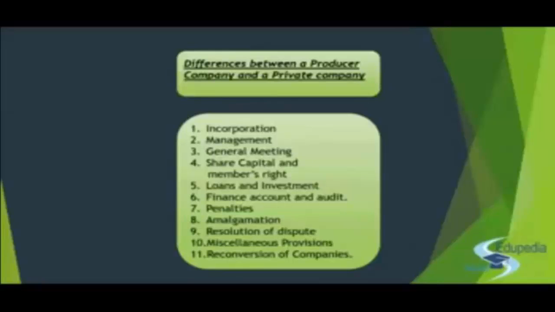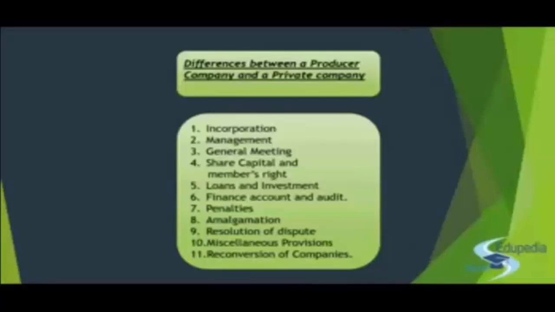To incorporate a producer company, you need at least 10 members, the producers whom we call, whereas in the case of a private company, the minimum requirement is just 2. You have a requirement of minimum capital in the private company, which is rupees 1 lakh. There is no such requirement in a producer company.